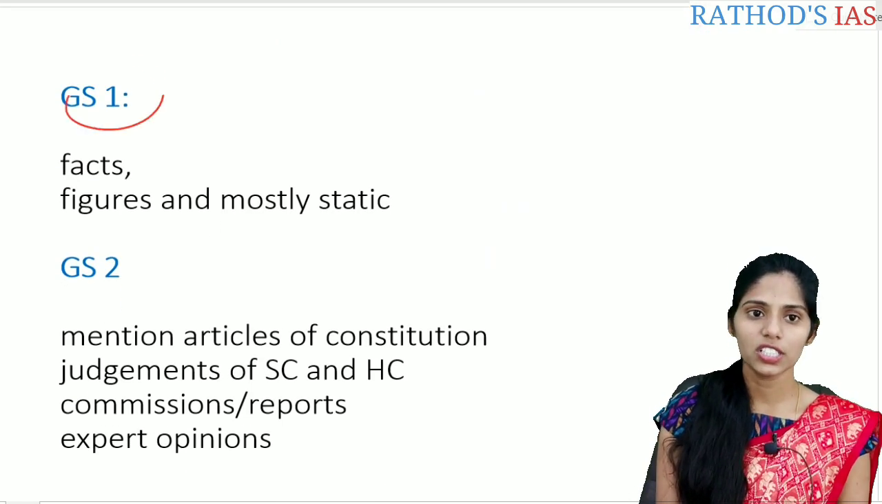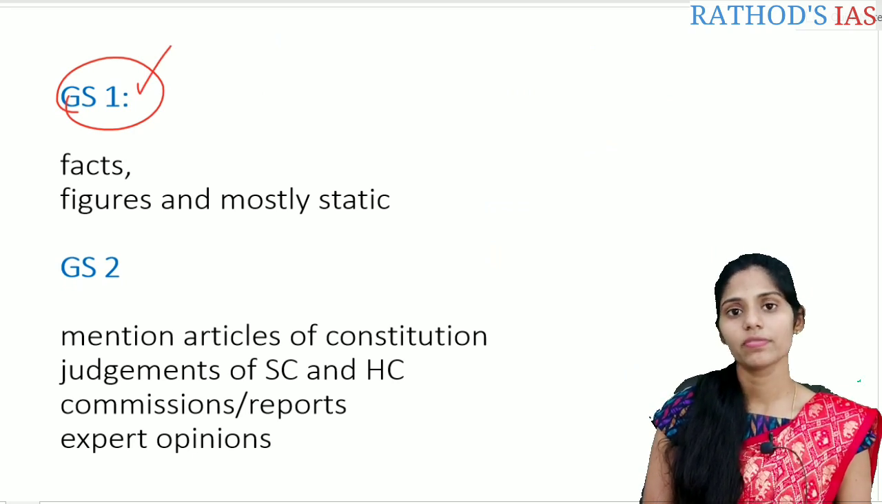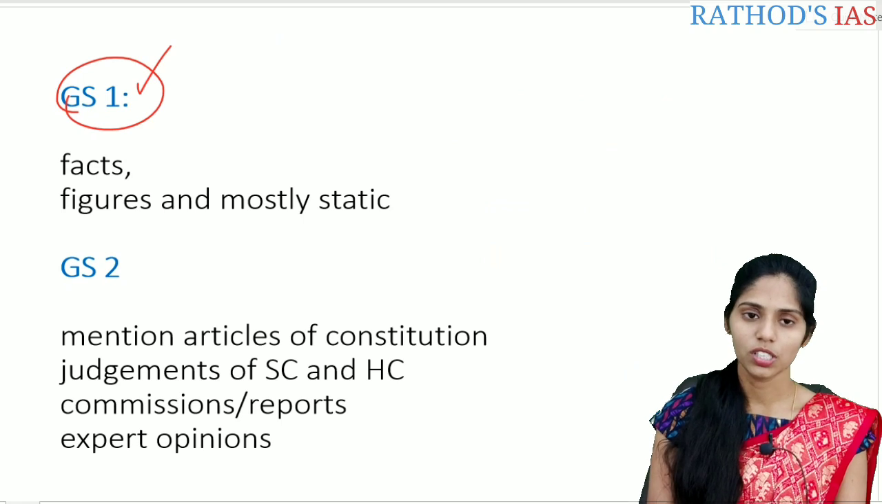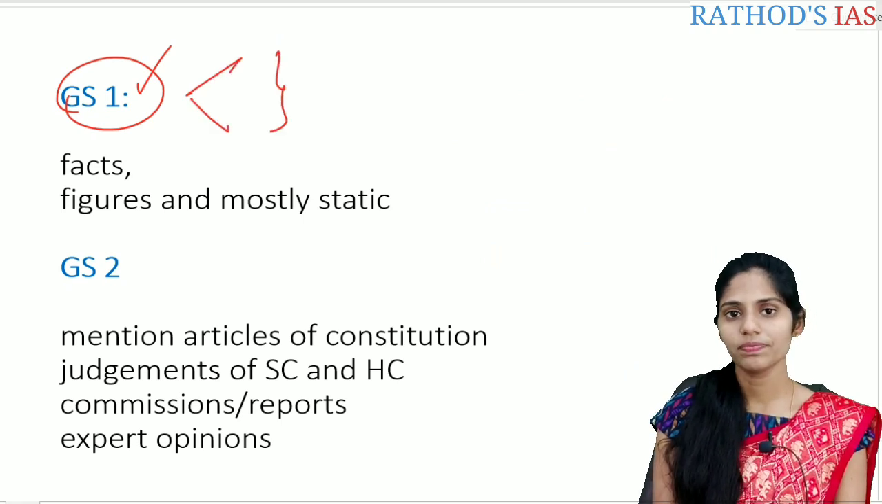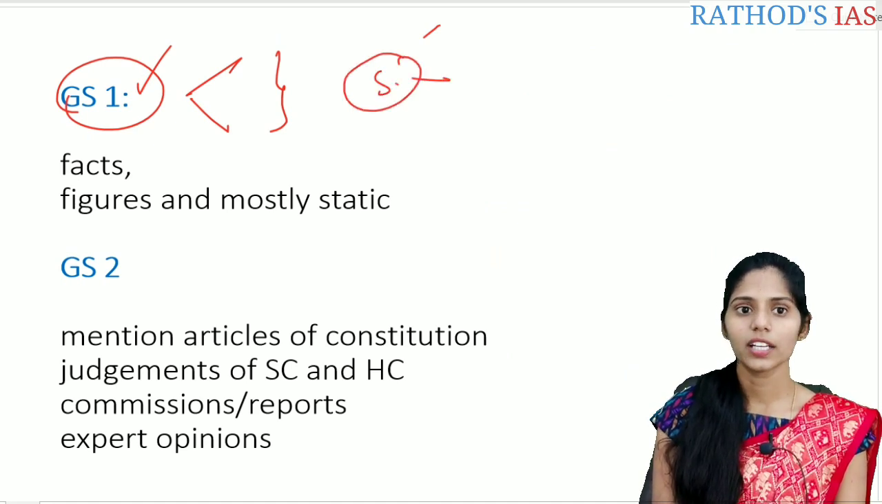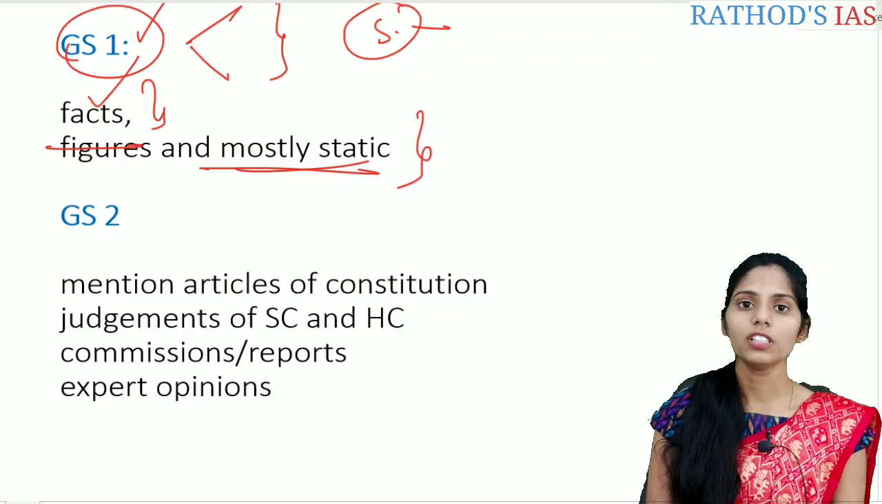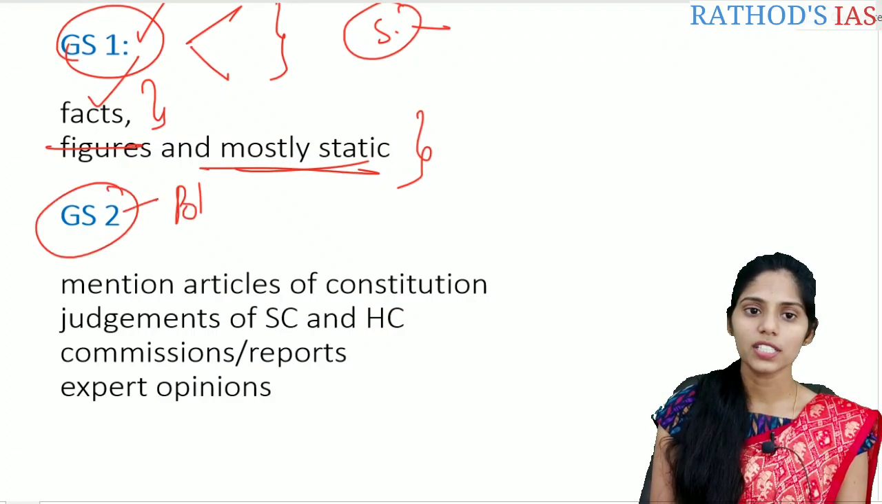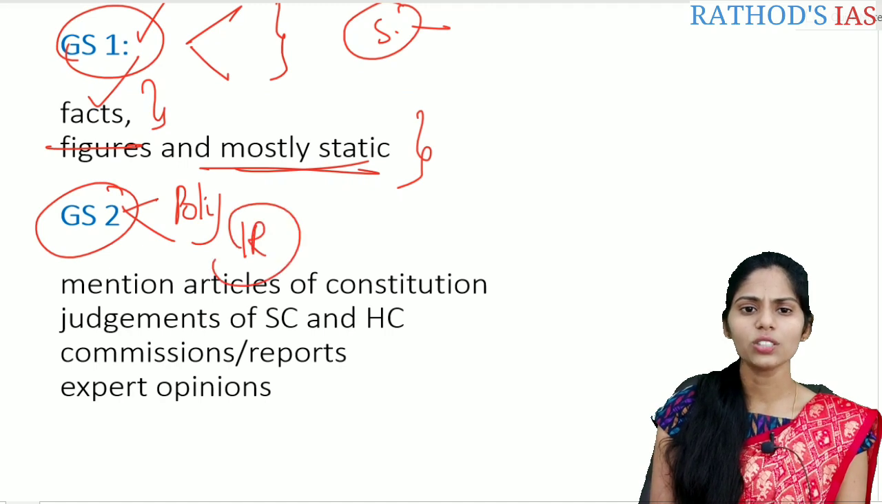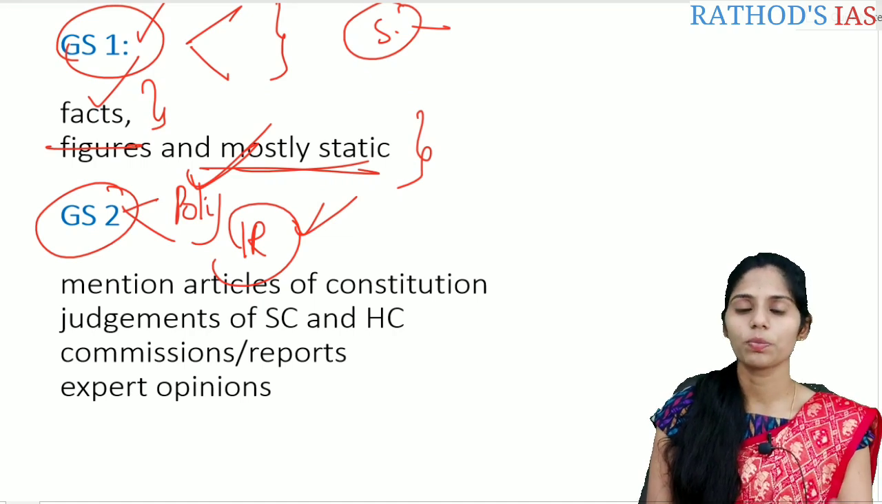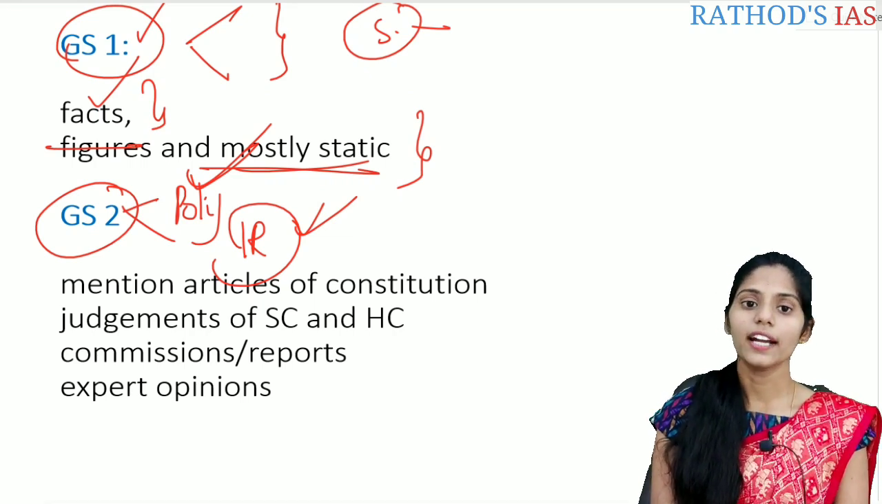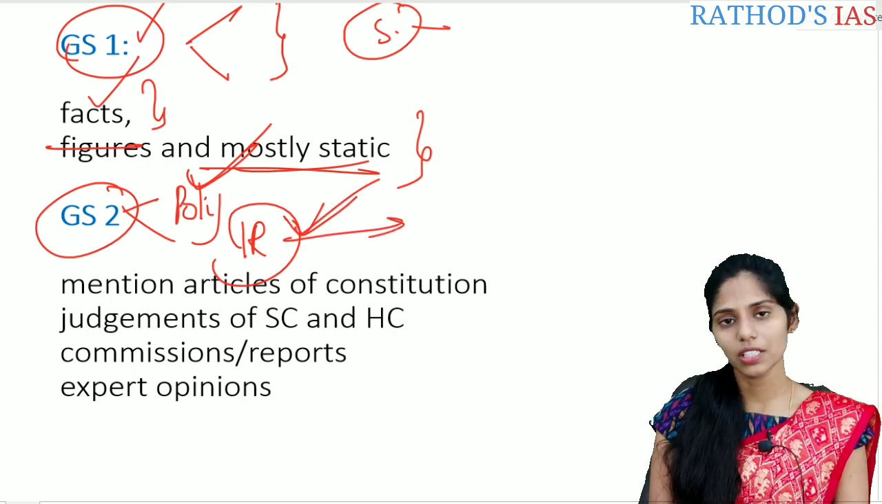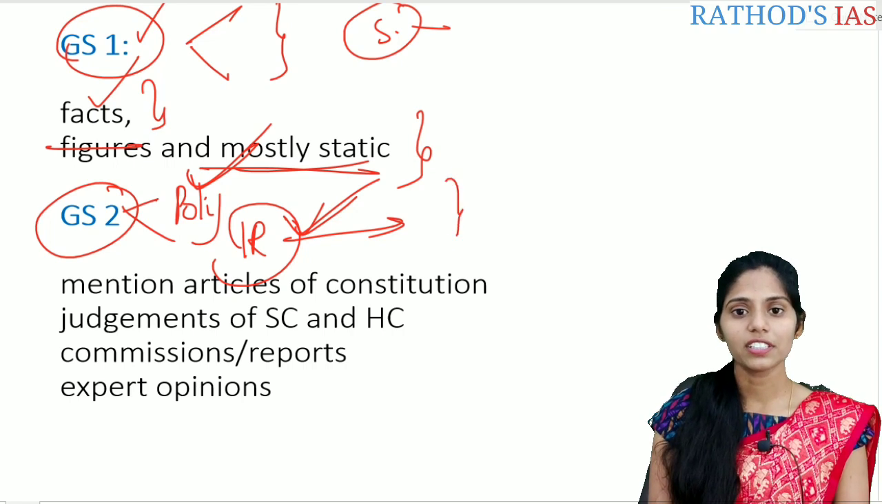If you see regarding this GS1, it contains subjects like history, geography, and also social issues. History and geography are mostly static syllabus, and social issues is somewhat current or dynamic, correct? So we have to work on the facts and figures, and this is mostly static syllabus. And if you are seeing GS2, it contains polity, governance, and also IR. These are mostly dynamic, correct? In polity, the judgments of the Supreme Court and the High Court will come, and international relations is mostly dynamic. So in this area current affairs is very important.